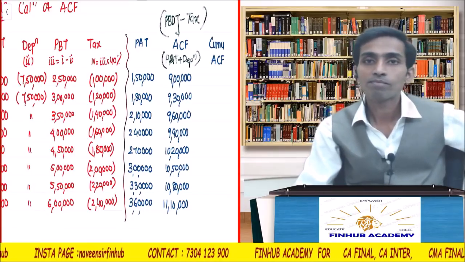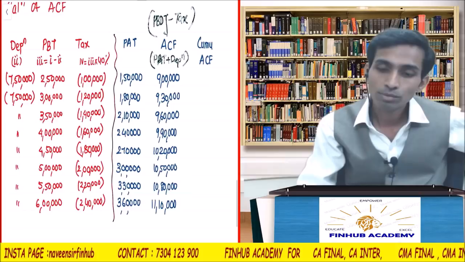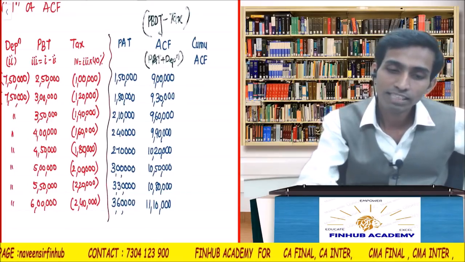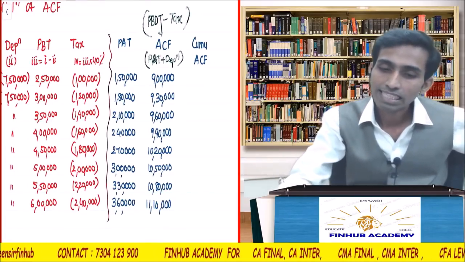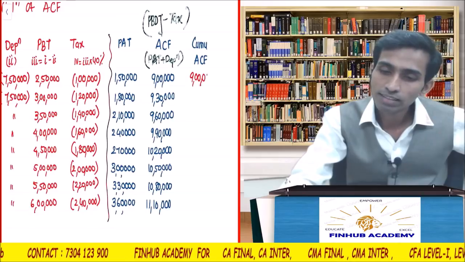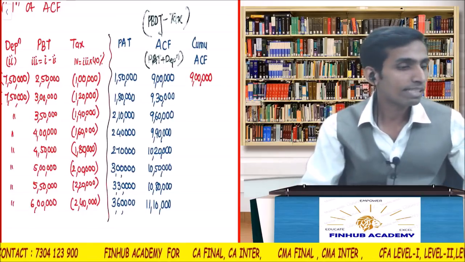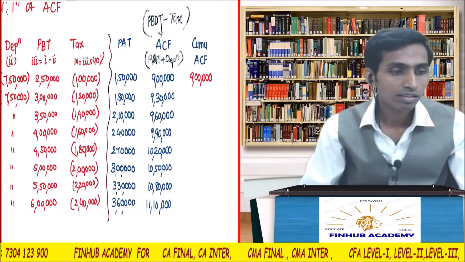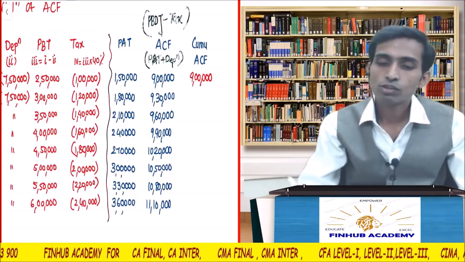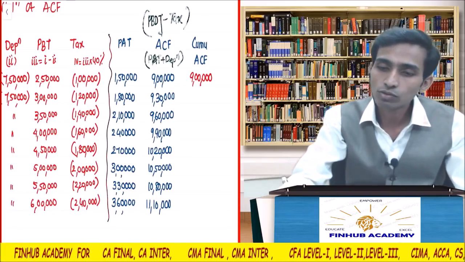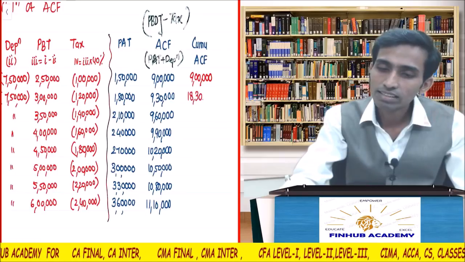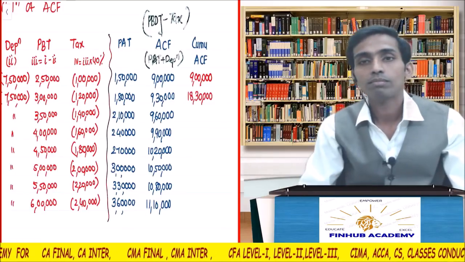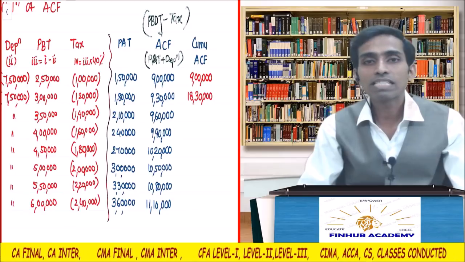Fine. Okay. So cumulative ACF. 9 lakhs. How much do I have to recover? Original investment is how much? 60 lakhs. So 9 lakh plus 9,30,000. How much is it? 18,30,000. Be quick. 18,30,000 plus 9,60,000.